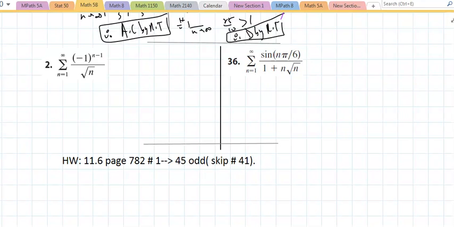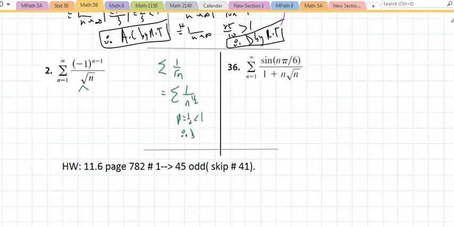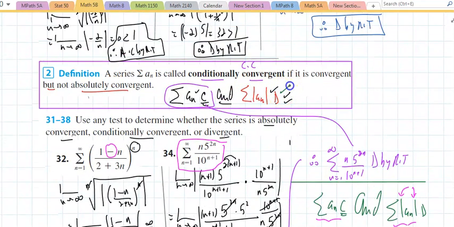Number 2 right there. Determine whether the series is absolutely convergent, conditionally convergent, or divergent. Well, let's look at the absolute value. The series of 1 over radical n. Absolute value eliminates the negative 1 to the n minus 1. Hey, I know what that is. That is the series of 1 over n to the 1 half. P equals 1 half, less than 1. Therefore, diverge. So if I glance at this rule, it diverges. Okay, now what? Does the original converge?